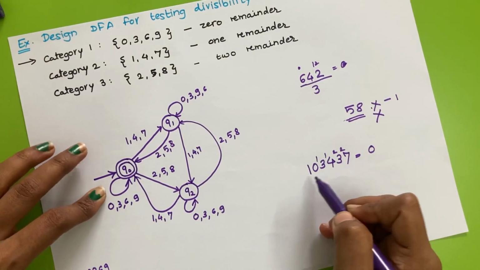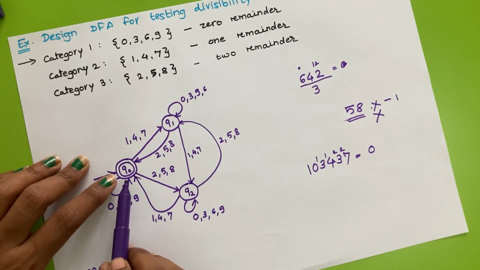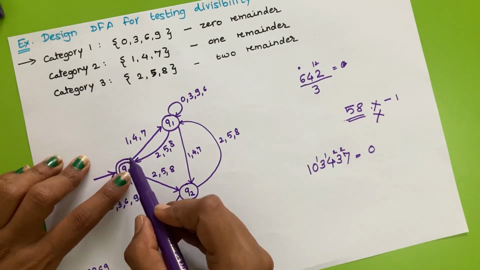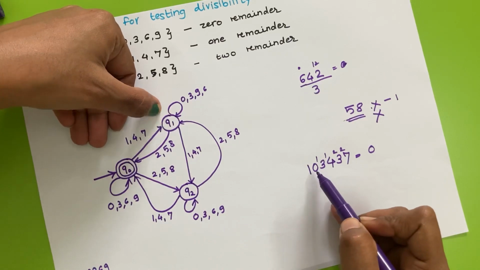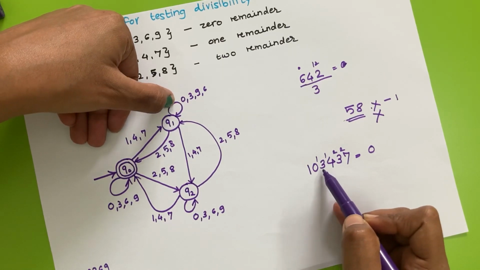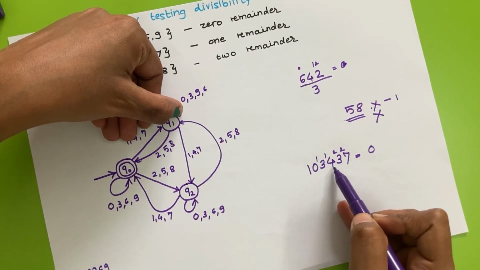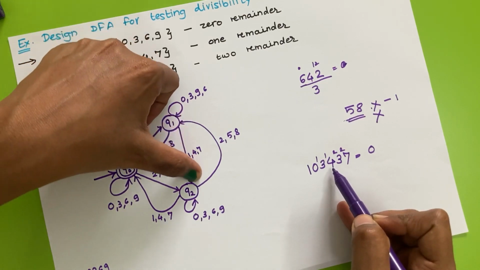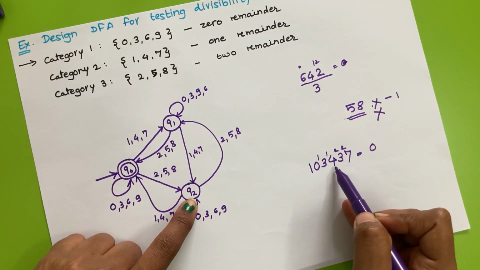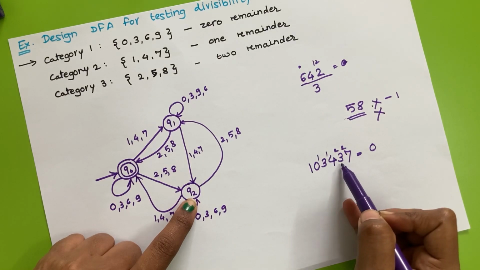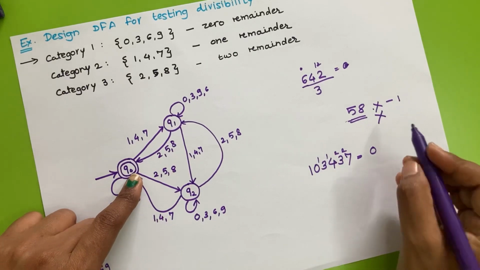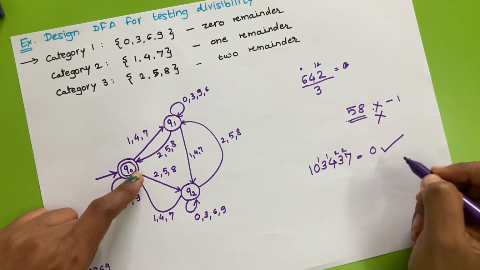We'll check whether this number is accepted by this finite automata. For 1, it will go to state Q1. Then for 0, it will remain in the same state. For 3, it will remain in the same state. After that it will read 4 and go to state Q2. Now at Q2 we have a transition for 3, then it will go to state Q0, and this number will be accepted by this finite automata.